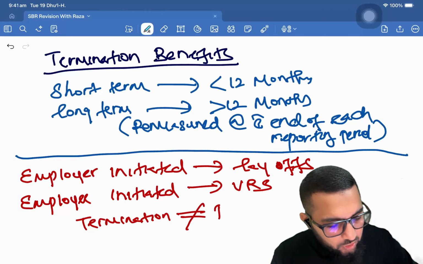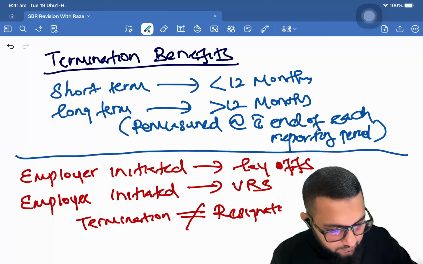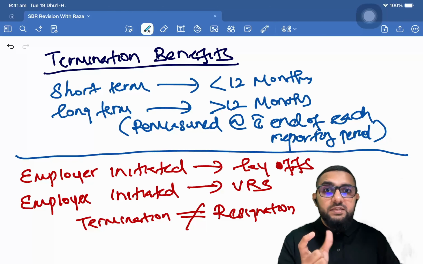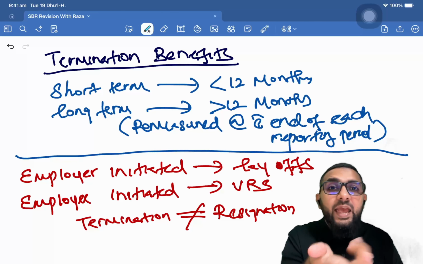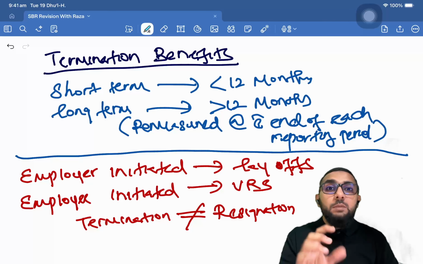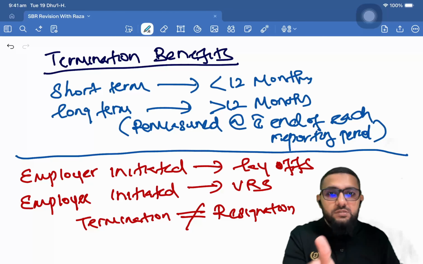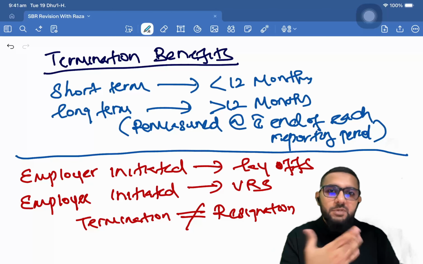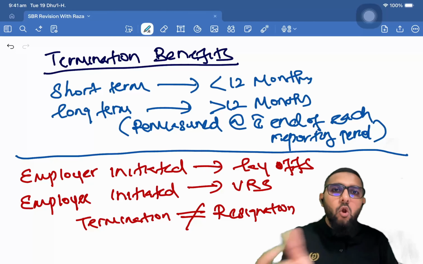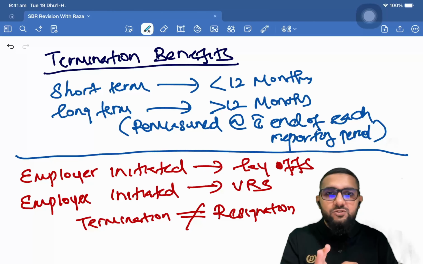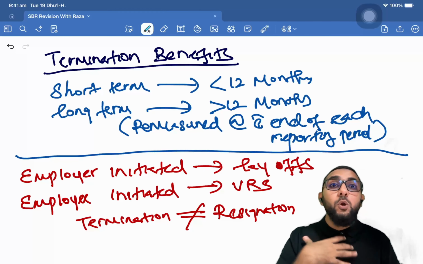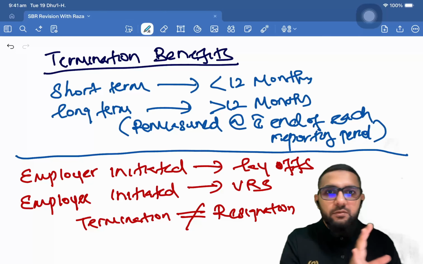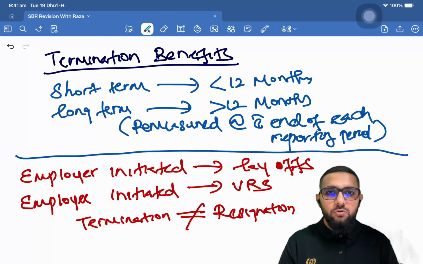Now, remember, termination does not equal resignation. Now, employee-initiated VRS is voluntarily accepted termination, meaning employer offers the option and employee accepts it. So there is no force. But employer-initiated meaning employer forces, meaning there is no other option. But here, employee can decide to either stay or to go. So when the employee decides to go by accepting the termination voluntarily, that is what falls under the termination benefit category, the VRS.